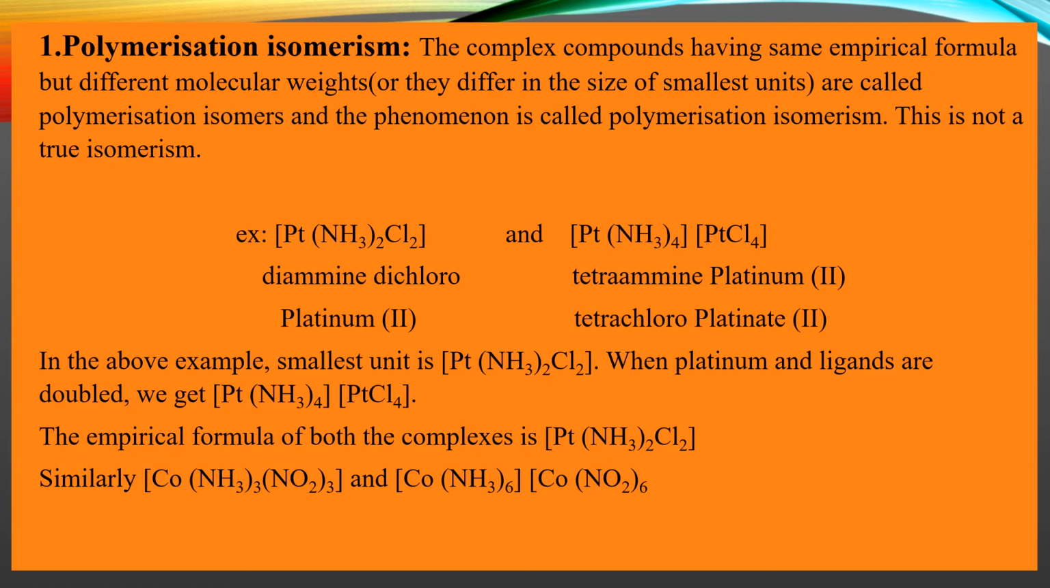What is the smallest unit in these two complexes? Co(NH3)3(NO2)3 is the smallest unit. And the empirical formula of both the complexes will be Co(NH3)3(NO2)3.